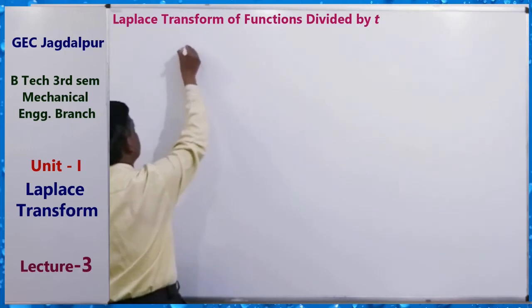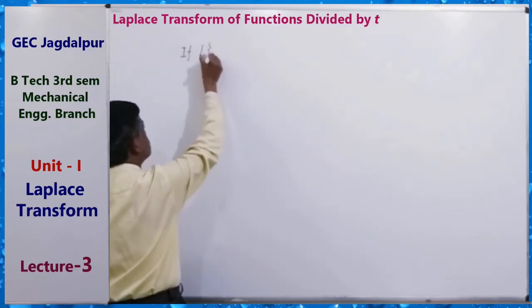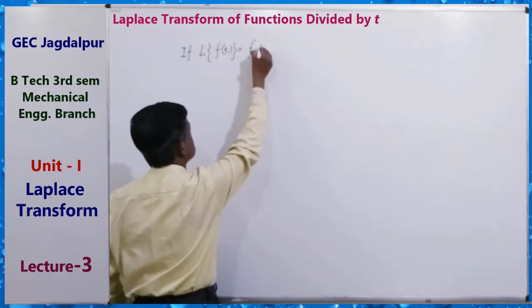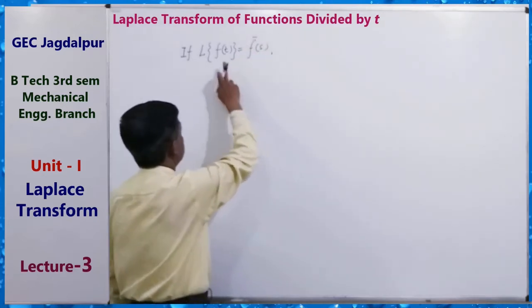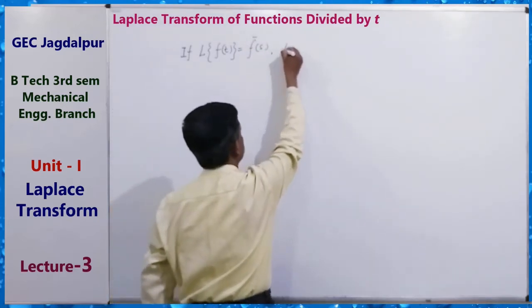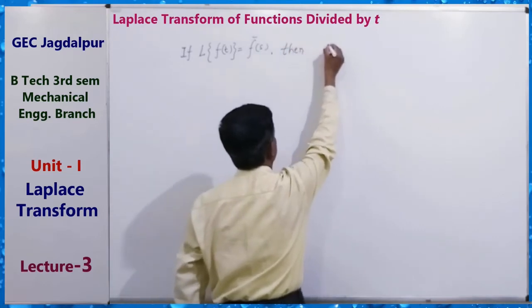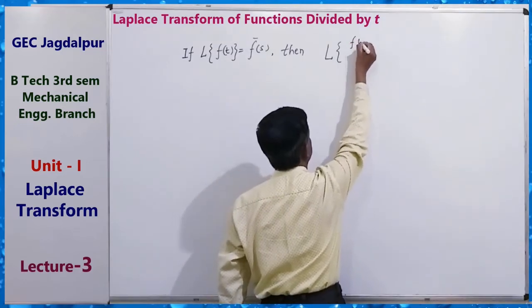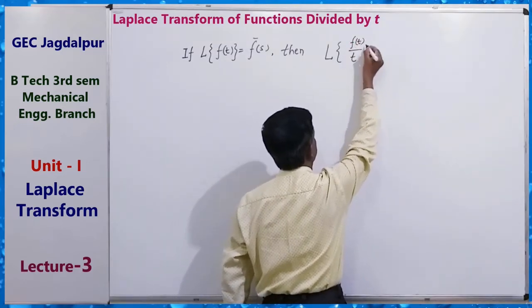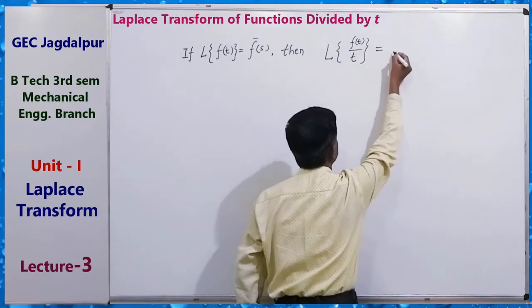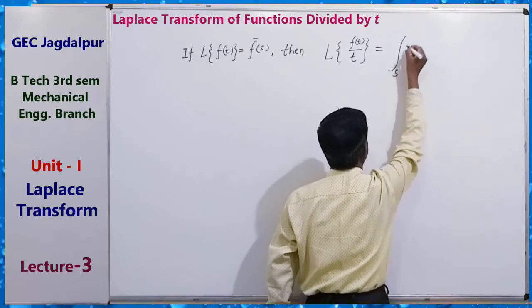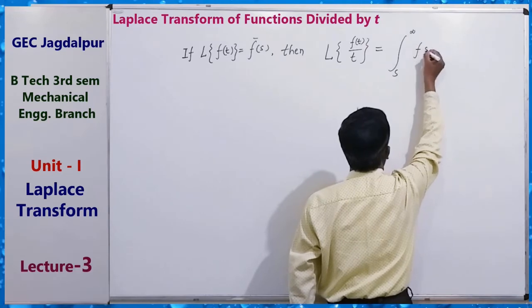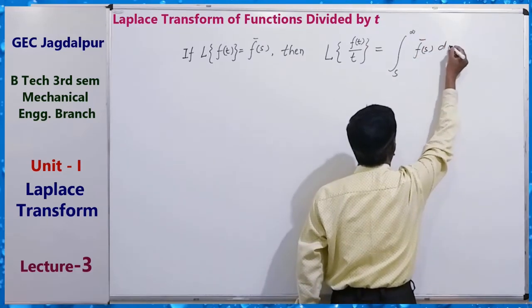If L{f(t)} equals F(s) bar, that is, the Laplace transform of f(t) is F(s) bar, then the Laplace transform of f(t) divided by t equals the integral from s to infinity of F(s) bar ds.